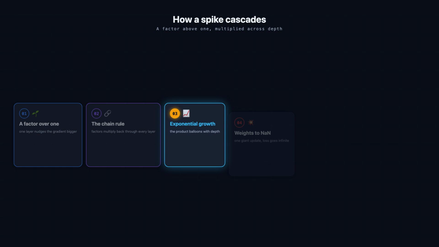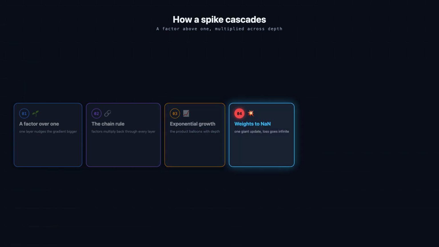Recurrent networks make this far worse, reusing the same weights across every single time step. Finally, the dam breaks. That gigantic gradient drives one monstrous weight update, flinging the parameters to absurd values. The very next loss reads infinity or nan, and the run is dead. This entire collapse traces back to factors just slightly bigger than 1, compounded over depth.